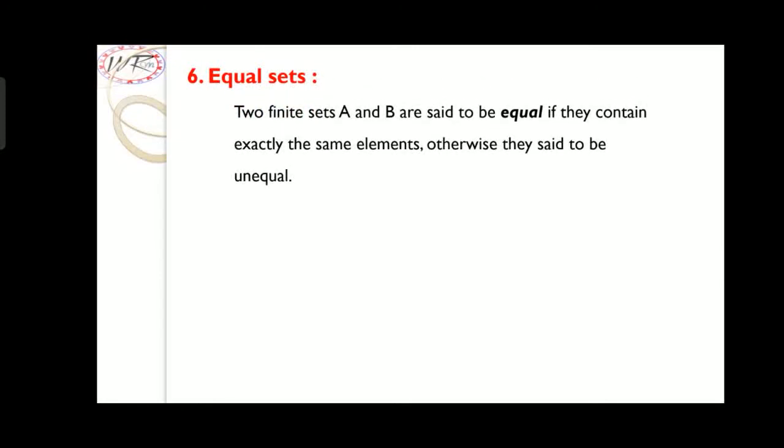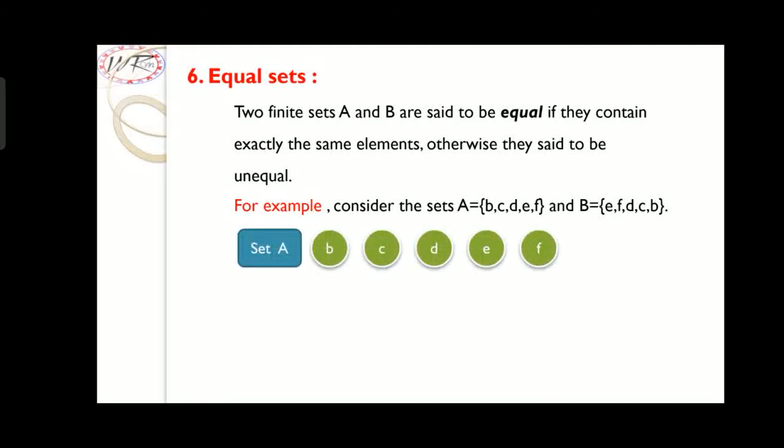Equal sets. Let us see the definition. Two finite sets A and B are said to be equal if they contain exactly the same elements. Otherwise, they are said to be unequal. For example, consider the sets A = {B, C, D, E, F} and B = {E, F, D, C, B}.